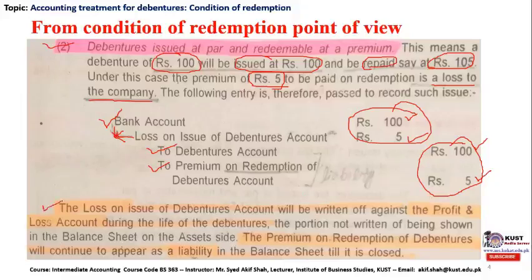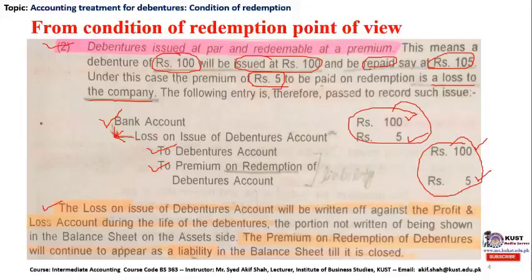Let's discuss this short paragraph. The loss on the issue of debenture account will be written off against the profit and loss account. This loss will be written off against the profit and loss, which is the income statement, during the life of the debenture. The portion not written off is shown on the balance sheet on the asset side.